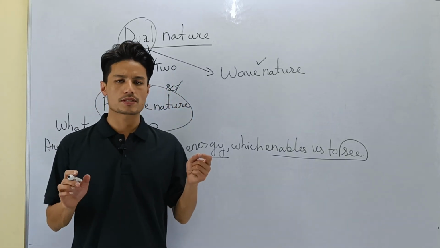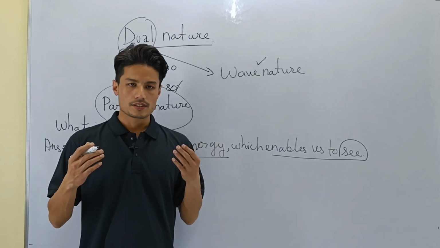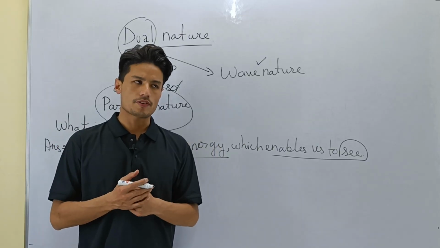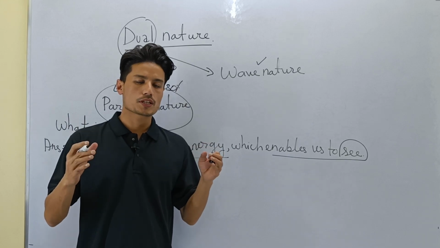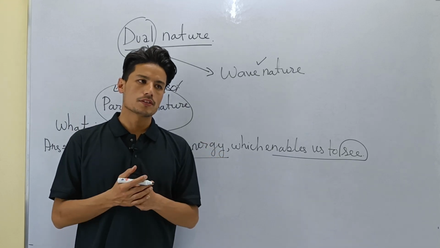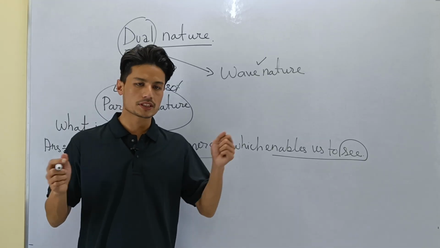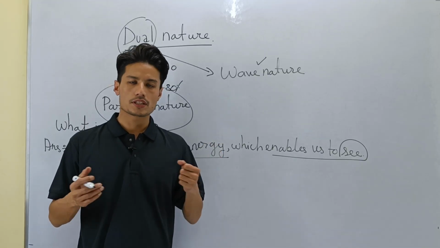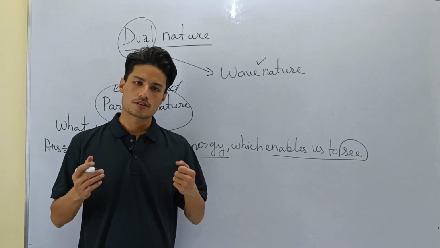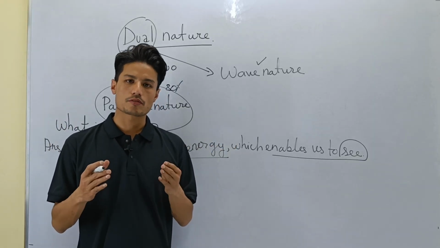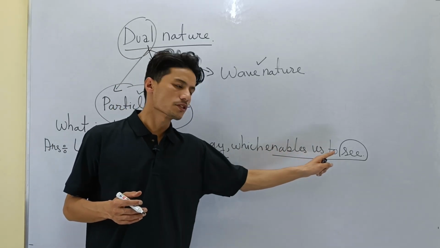I'll just give a simple scenario. Now you can see me because of light. If we remove every object which produces light from this world, then there will be no light. Then do you think that we will be able to see our surroundings? Do you think that I will be able to see the walls in my room if there were no light? Of course not, is it not? So because of the presence of light, we are able to see. So light enables us to see.